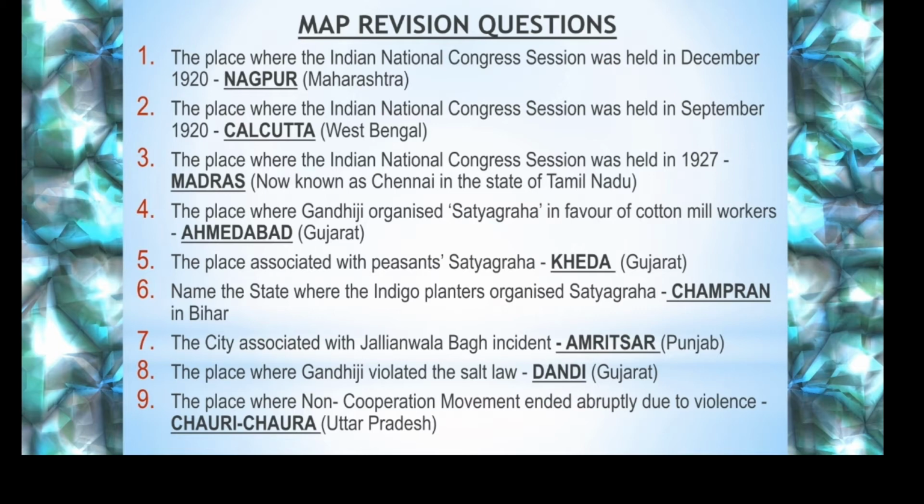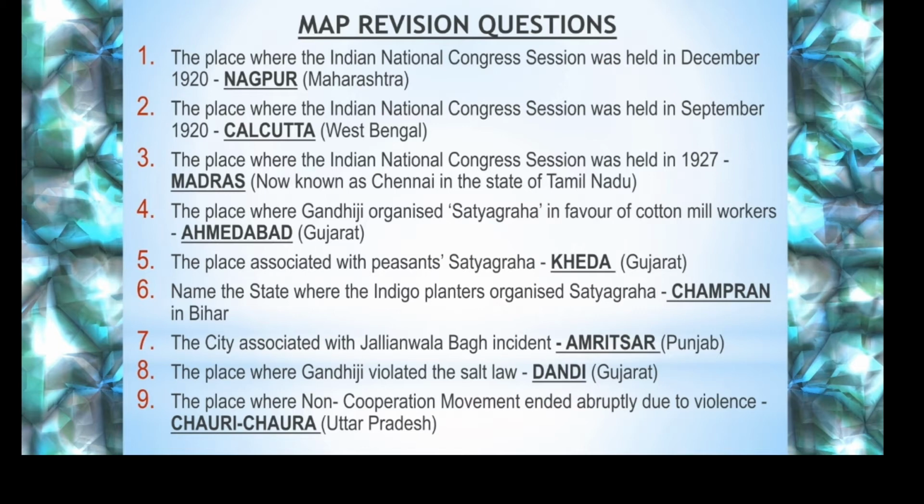First place, Jallianwala Bagh massacre took place in Amritsar. As we are in CBSE, you will not get a direct question and answer. You will not be getting a question like, please plot Amritsar. You will be getting a question like, a place where Jallianwala Bagh massacre took place. So first of all, you should know what the Jallianwala Bagh massacre is. While revising map places, you should know the background history of it.